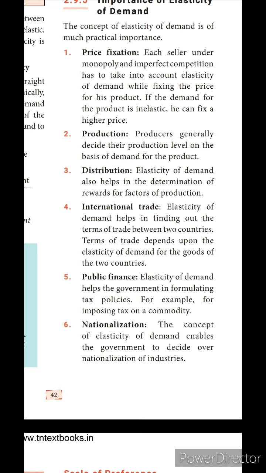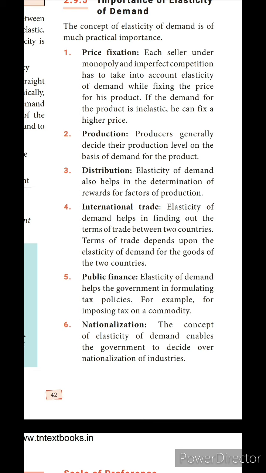Production. Producers generally decide their production level on the basis of demand for the product. Distribution. Elasticity of demand also helps in the determination of rewards for factors of production. Factors of production means four things: land, labor, capital and organizer. For this, we can distribute the rewards.